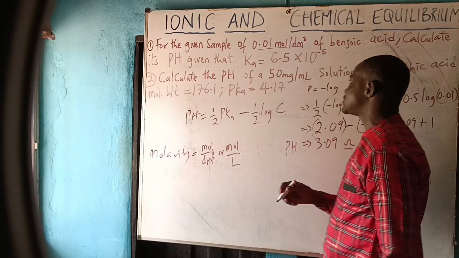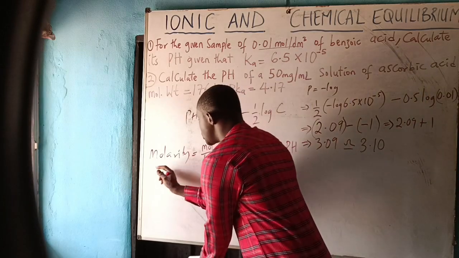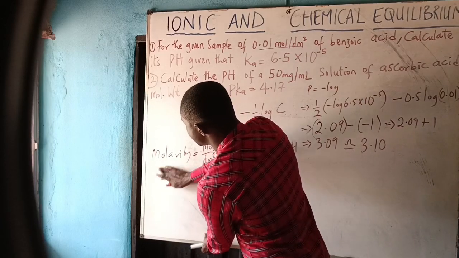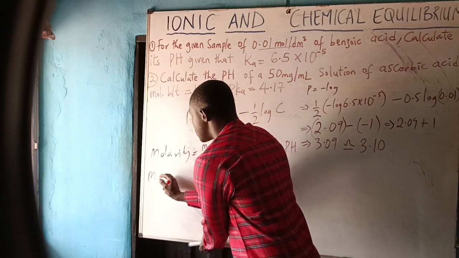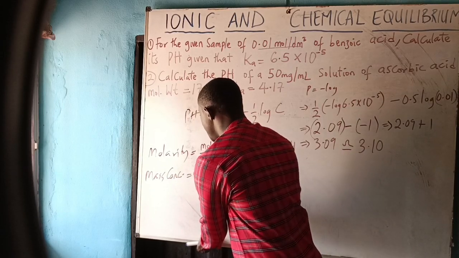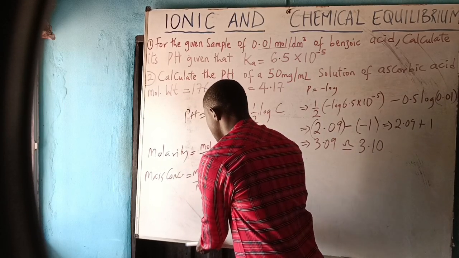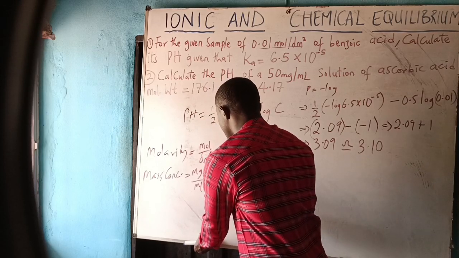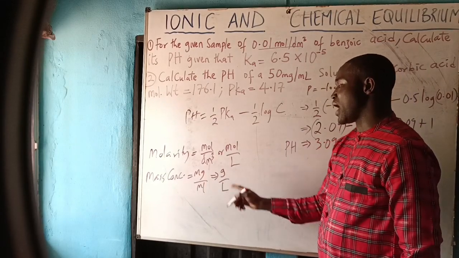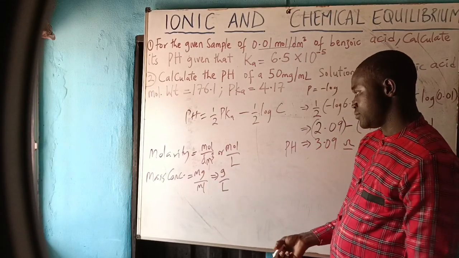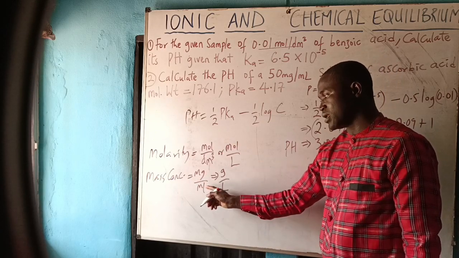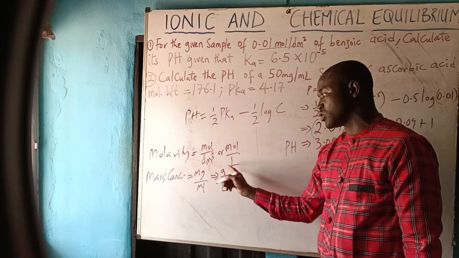Then mass concentration is equal to milligram per ml, which is equivalent to gram per liter. Please, milligram per ml and gram per liter are the same. If m cancels m, it gives you gram per liter.